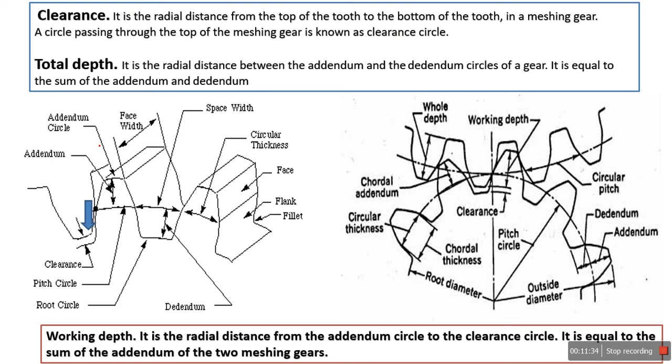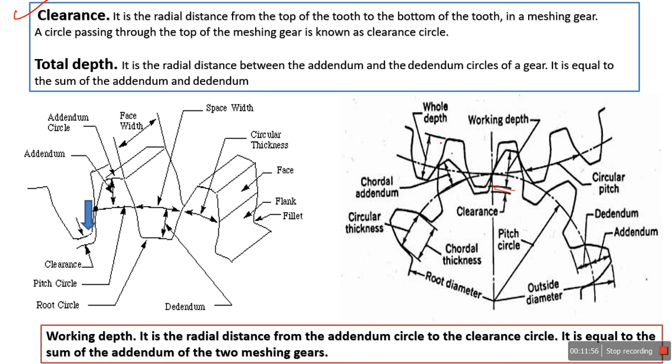So the next terminology is the clearance. It is the radial distance from the top of the tooth to the bottom of the tooth in a meshing gear. If you see, this is the clearance. The clearance must be provided while meshing of the gears, otherwise jamming action is going to happen. So this is the clearance.